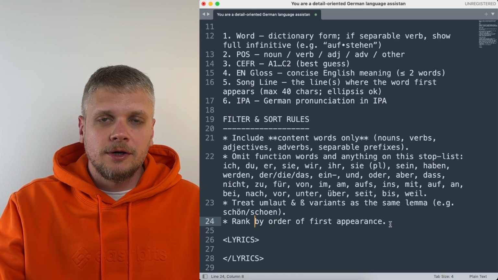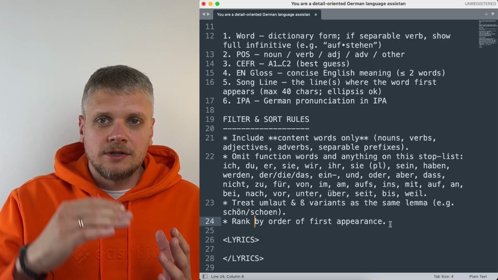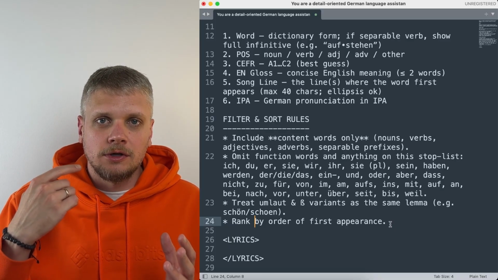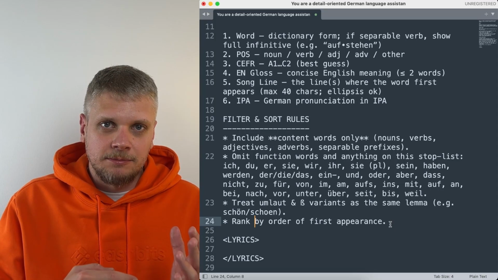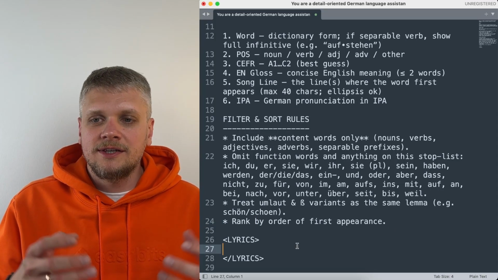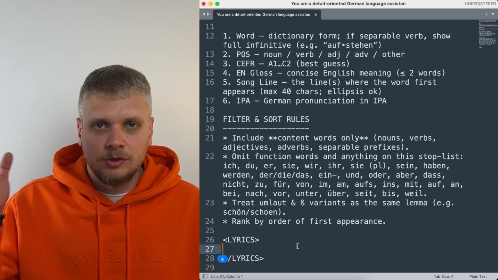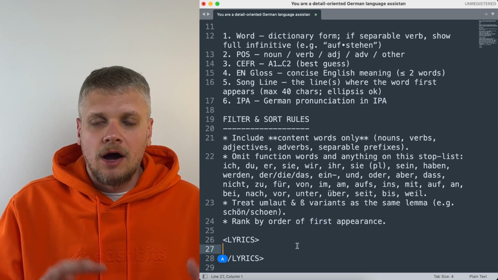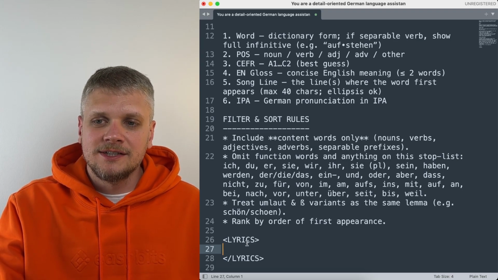I included that because I want to have vocabulary structured in a way so I could listen to the song and go through the vocabulary at the same time. And as I mentioned before, we take our lyrics, we just Google them somewhere, copy them, and then paste them between these lyrics tags. Once again, this template is available by link in the description, so feel free to copy it and modify it as you want. The best strategy here is actually trial and error.